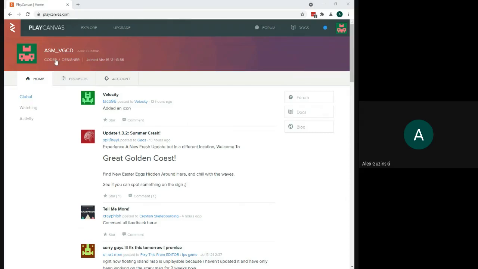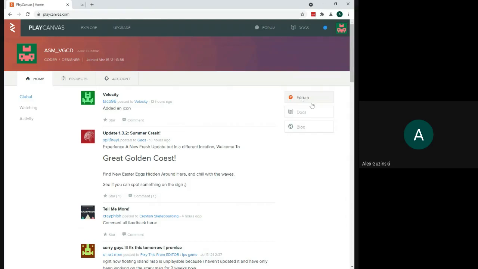If we want to get back to this home screen here, we can always click on PlayCanvas. Right, that's going to load this back up. Now, once we're in this, our default view is this feed. My general sense is usually there's not a lot of useful or interesting things going on here. However, it does give us these links on the side to the forum and to the docs. We're going to talk more about these in the future.